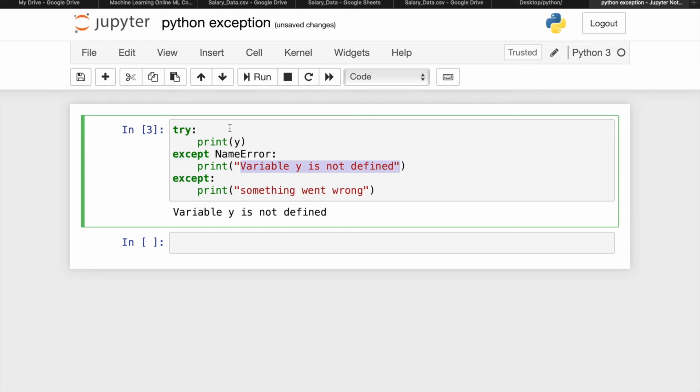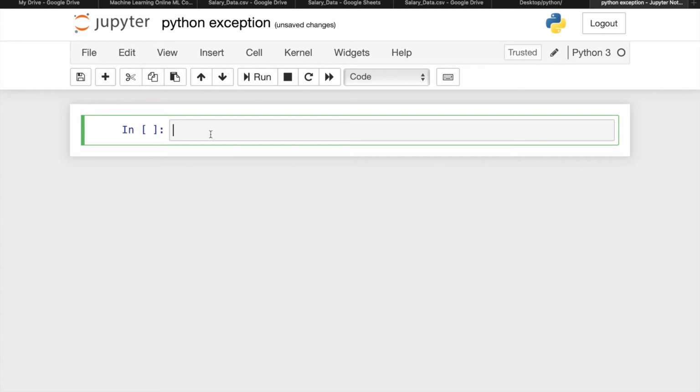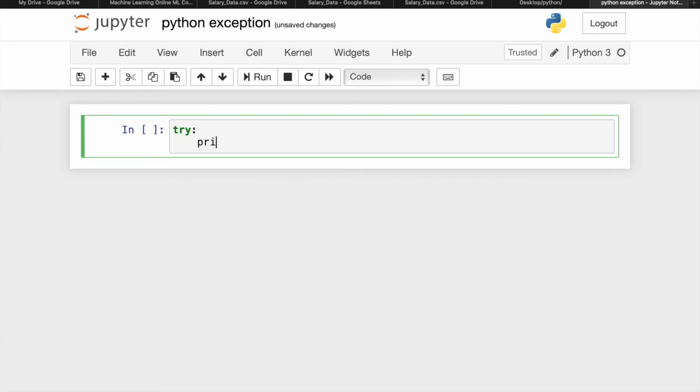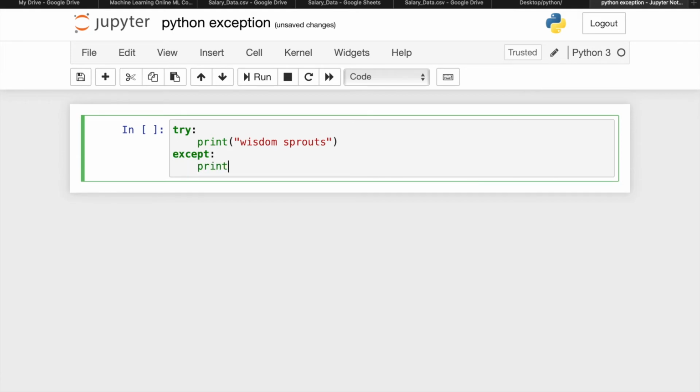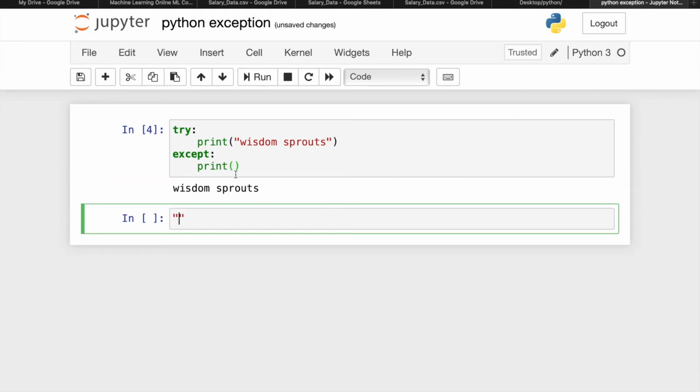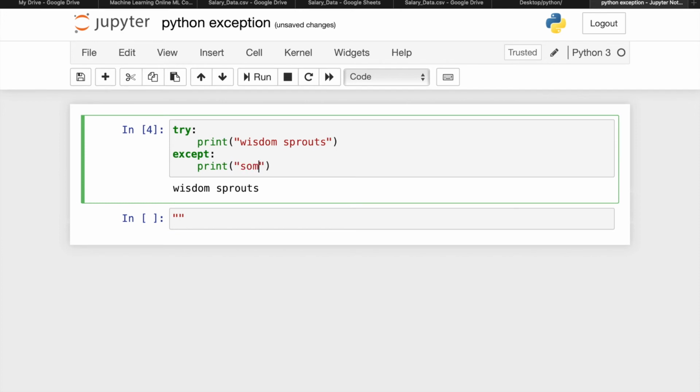Then you can also use else statements in the try except block. How to write it? You write try, print wisdom sprouts, for example. Then after try use except, and you can write something like this: something went wrong.